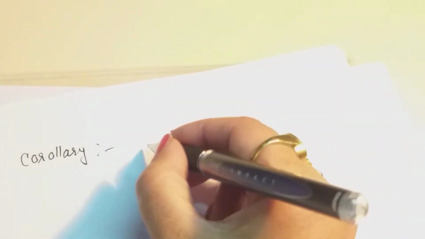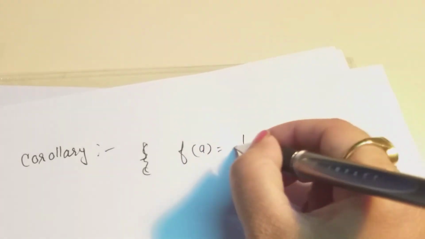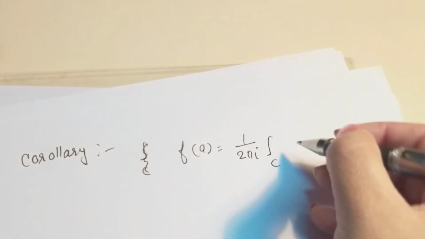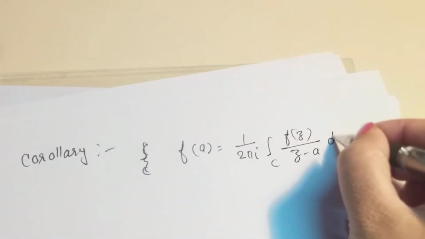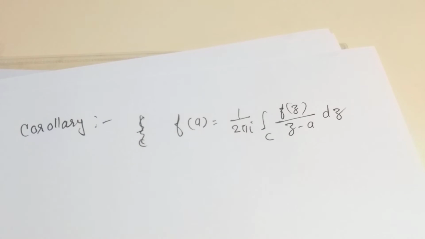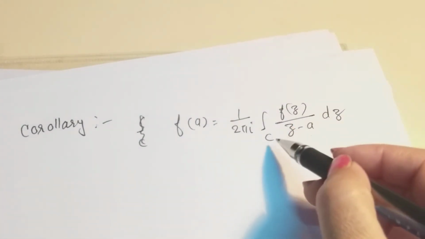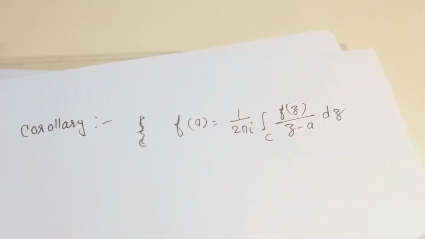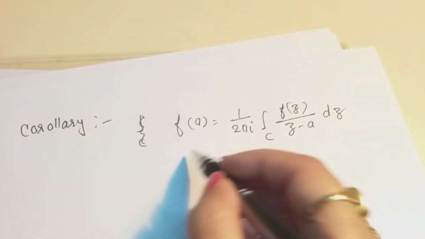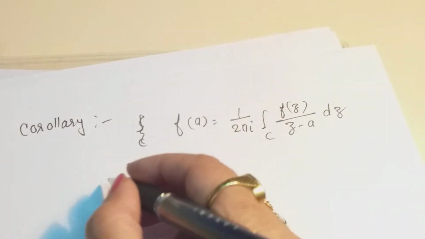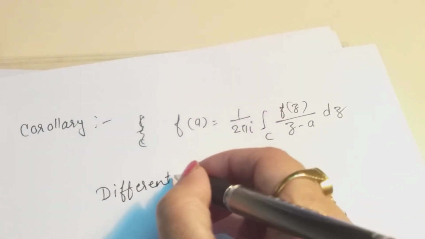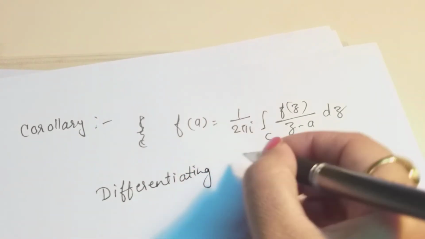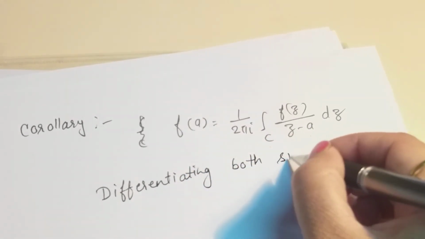By Cauchy's integral formula, we have f of a is equal to 1 by 2 pi iota integral over C of f of z by z minus a dz. Here a is a singular point for this function inside this closed curve C. Now we differentiate both sides with respect to a.